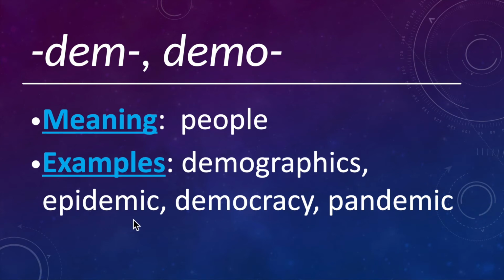Epidemic is something that is widespread among a group of people or a community or a country. So maybe some sort of disease is an epidemic in an area compared to a pandemic, which basically means around the entire world. So that's why we had a coronavirus pandemic, so it was all over the world. But you could have like an Ebola epidemic, which is mainly like one area, say in Africa. Democracy, a form of government that is ruled by the people. So you vote on people to be in office, you can vote people out of office, et cetera, et cetera.